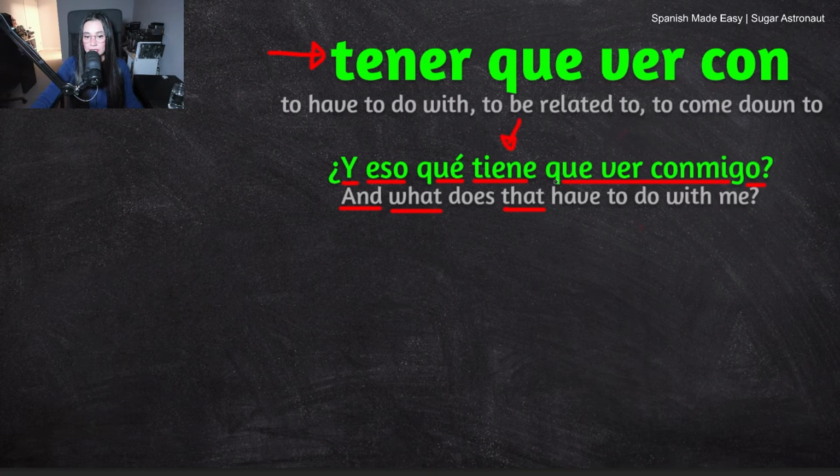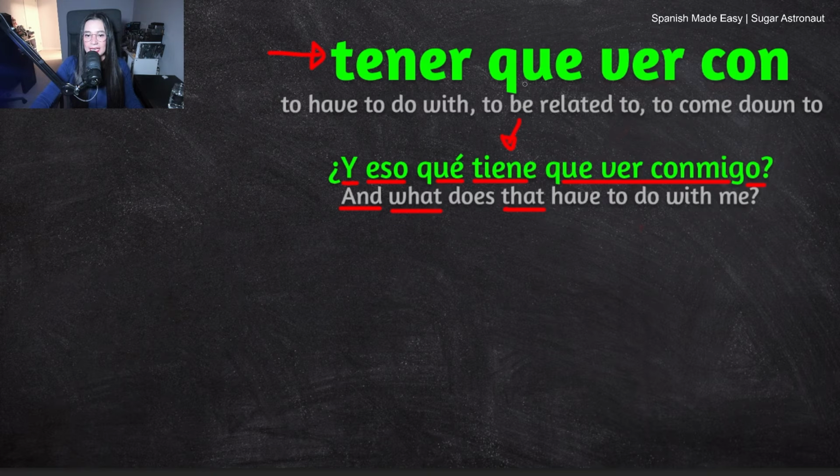In this situation, tiene is a conjugated form of that verb tener. Yo tengo, tú tienes, él tiene, nosotros tenemos, ustedes tienen. So you need to know its conjugation. It's a pretty basic Spanish verb. If you want, I can talk about that verb in the future, although I believe I do have a lesson about it already, but just let me know if you have any questions.